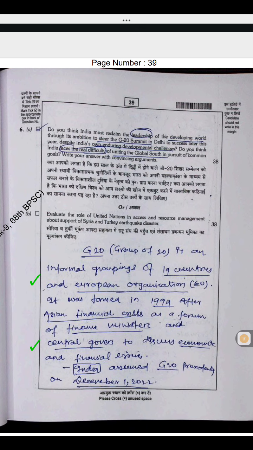6a. Do you think India must reclaim its leadership of the developing world through its ambition to steer the G20 summit in Delhi to success later this year, despite India's own enduring developmental challenges? Do you think India faces real difficulty in uniting the Global South in pursuit of common goals? Write your answer with convincing arguments.